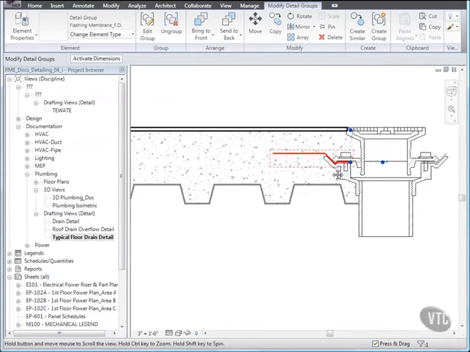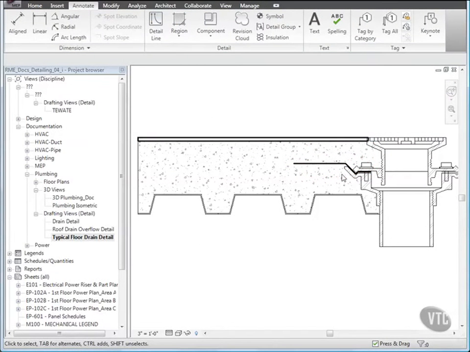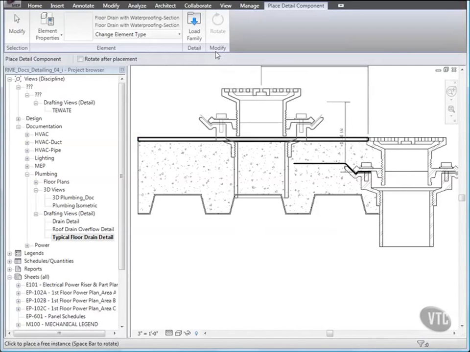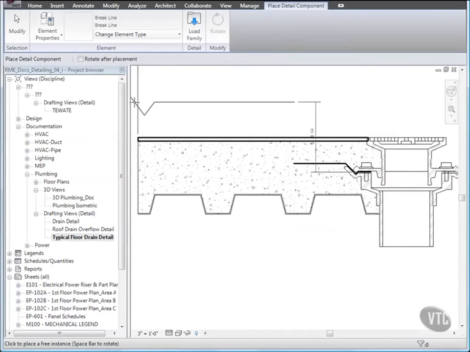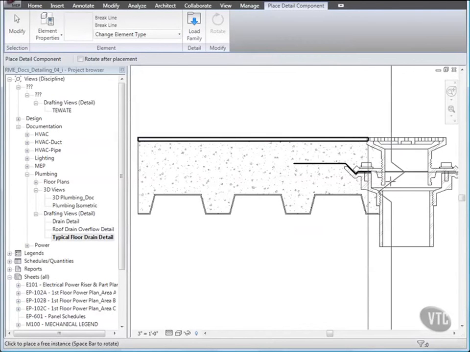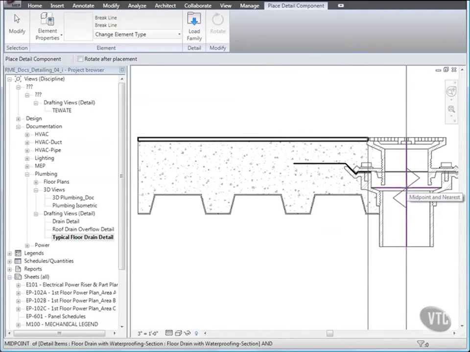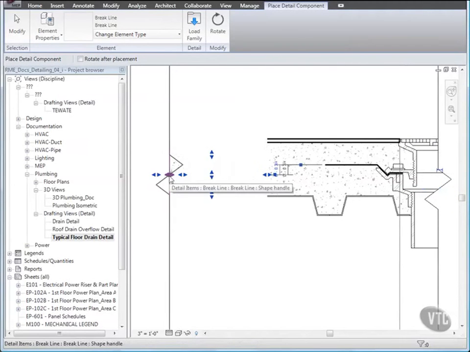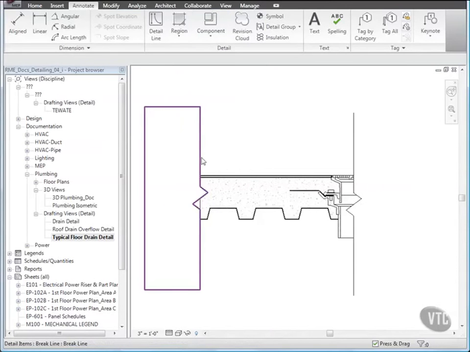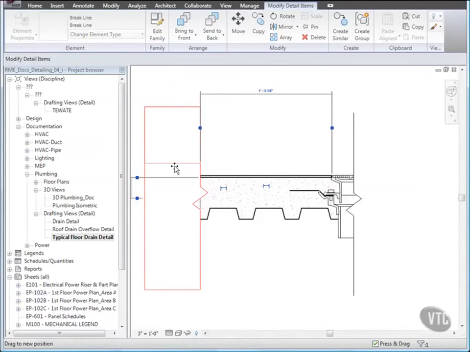Press Escape, and next, to add break lines, from the Detail panel, click the Component drop-down and select Detail Component, and from the Change Element Type drop-down, select Break Line, and then bring your cursor into the drawing area and press spacebar 3 times to orient the component correctly and place it at the midpoint of the drain as shown. Place another one at the midpoint of the slab's left edge. Press Escape twice. Modify the break line boundaries using the grips as shown.